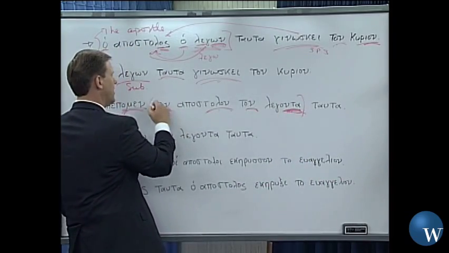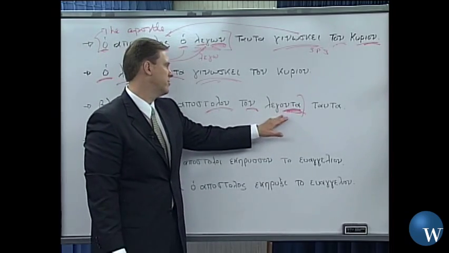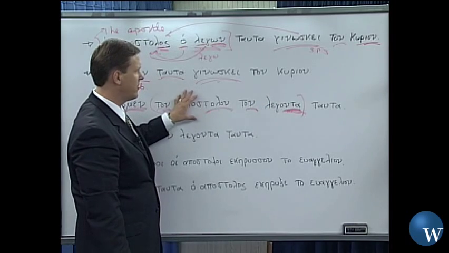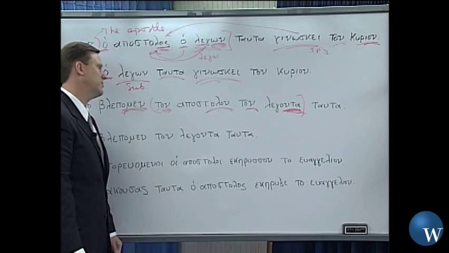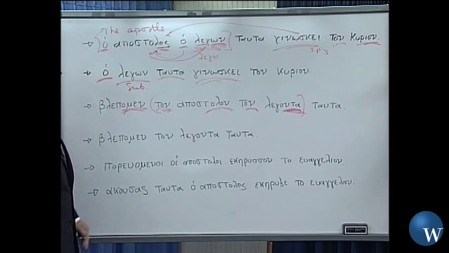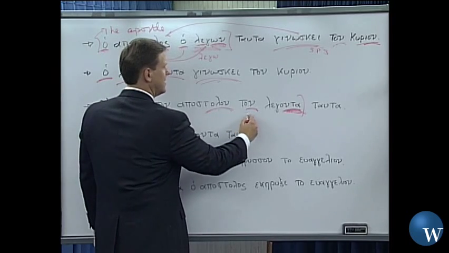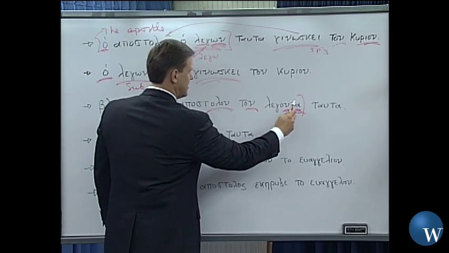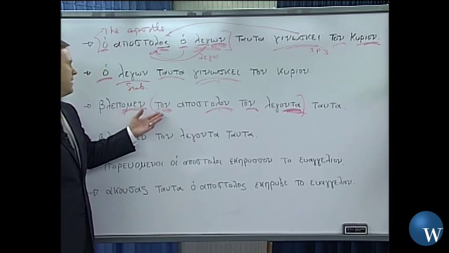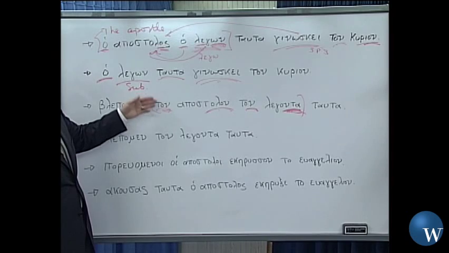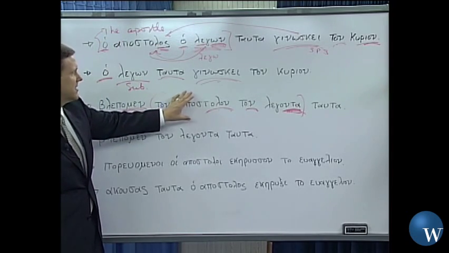that makes this sort of a unit. Okay, all of this agrees. If you look back in the paradigms, you're going to see that this agrees with this in terms of the gender, the number, and the case. And so the apostle, which apostle? The saying these things apostle. And so all we've done here basically, as far as the difference between this sentence and the first one, is that now the apostle is the object.